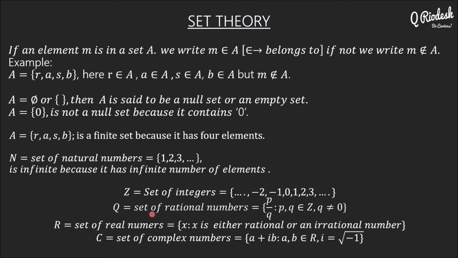Set of rational numbers, okay, you should remember this notation. The set of integers is denoted by capital Z. The set of rational numbers is denoted by Q. This is also infinite. A rational number is of the form P by Q, where both must be integers, and Q cannot be 0. Then it becomes a rational number. The set of real numbers is also infinite, comprising both rational and irrational numbers. And the set of complex numbers is also infinite.